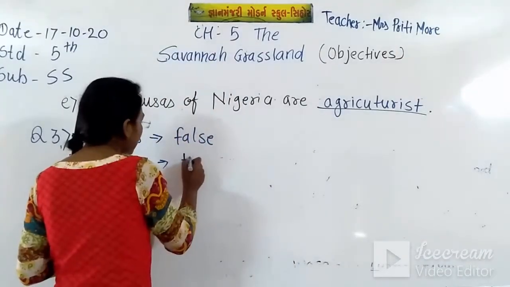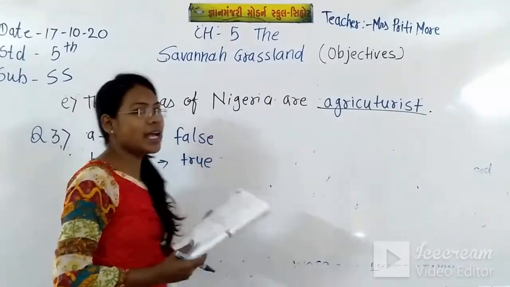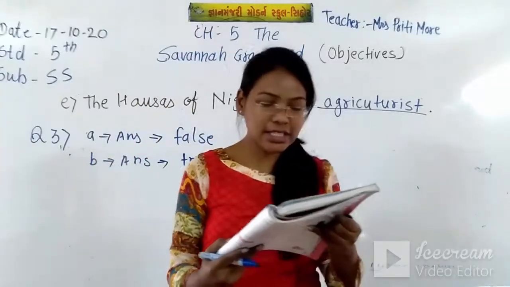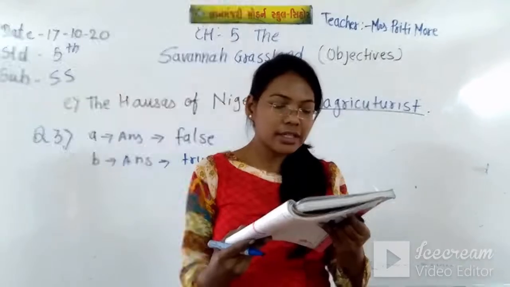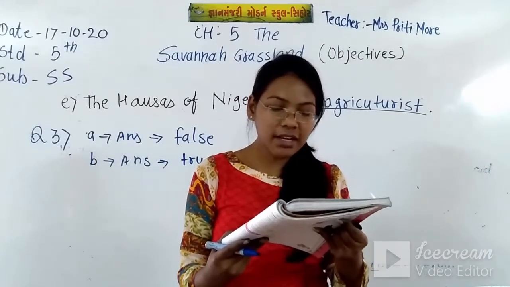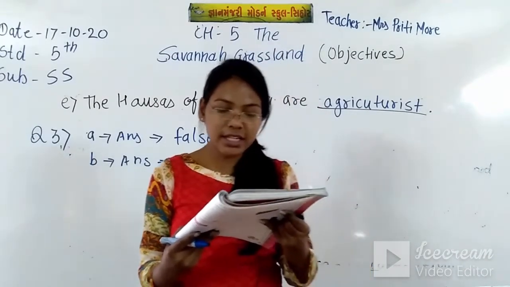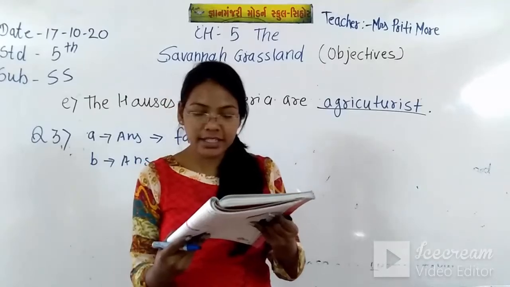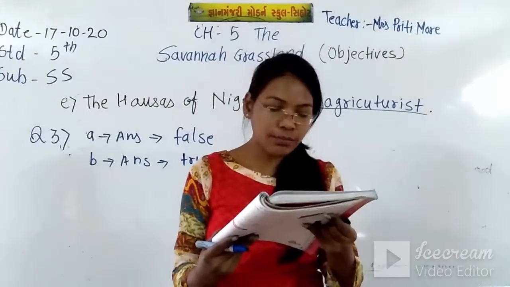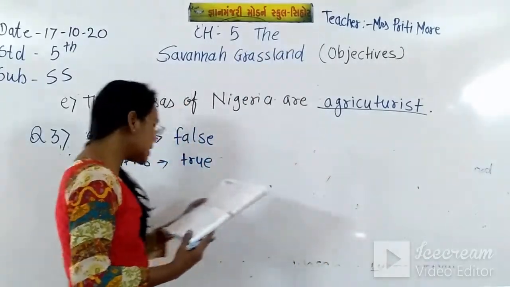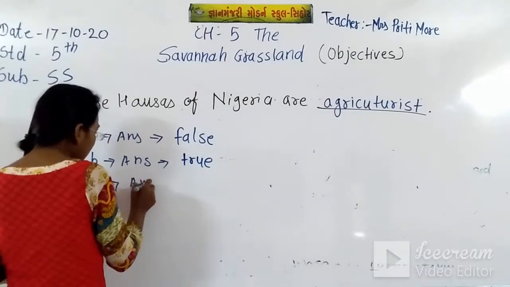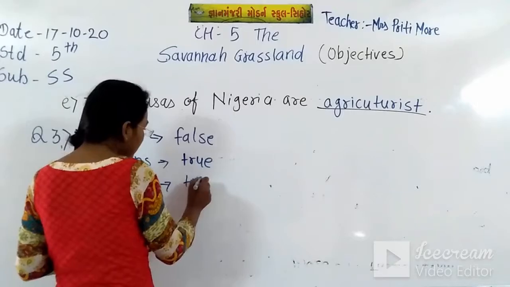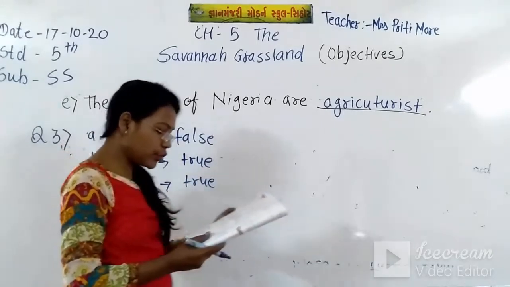Yes, this is true. Now C number, the trees in the Savannah decrease in height and density as we move away from the equator. So this is also true.